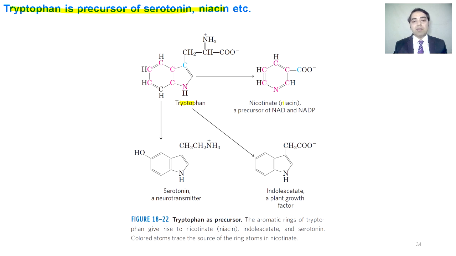Tryptophan can be converted into a niacin molecule that is utilized to make NAD and NADP. These are the energy molecules. This is also converted into serotonin, that is a neurotransmitter, and indole acetate is also made from tryptophan, that is a plant growth factor.